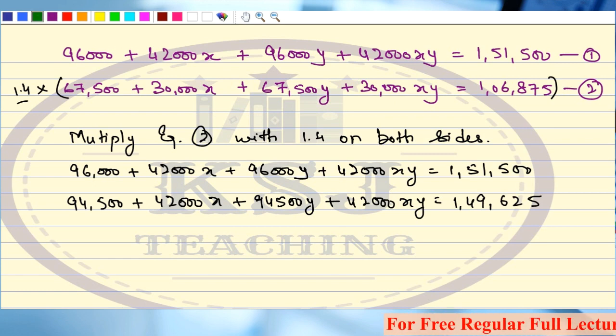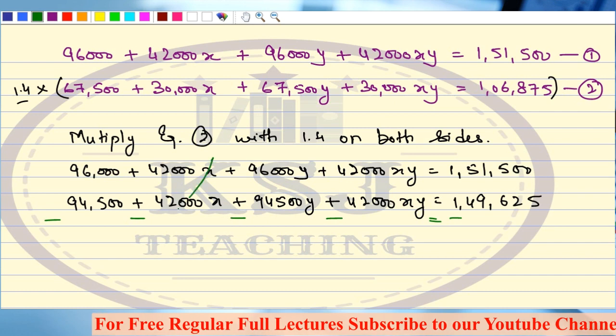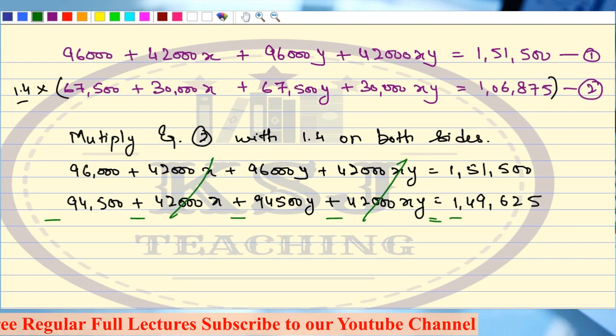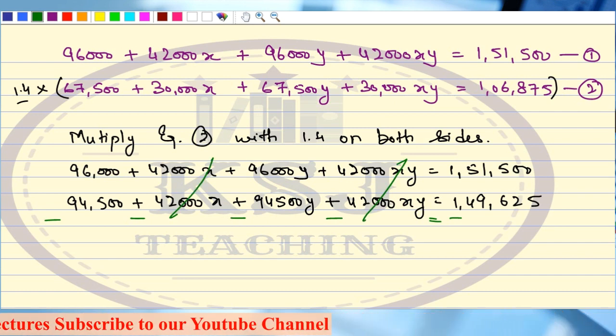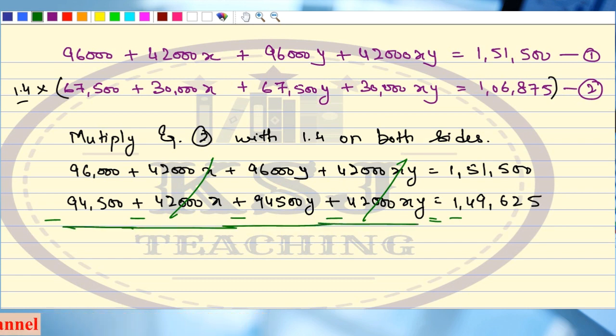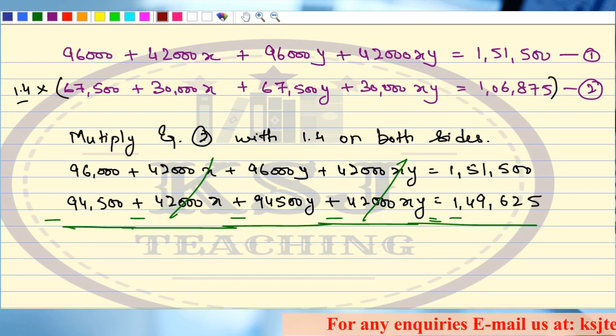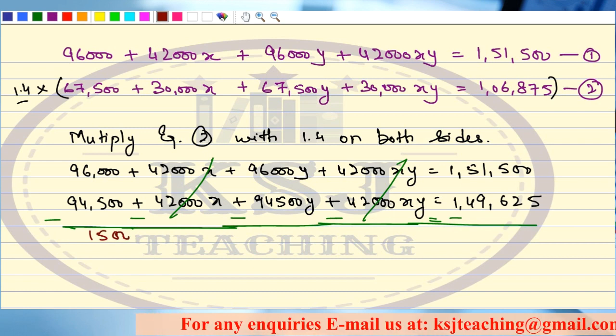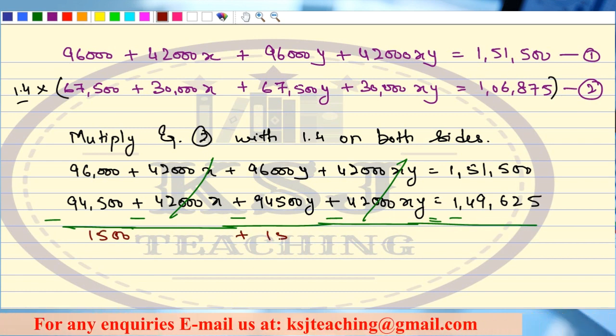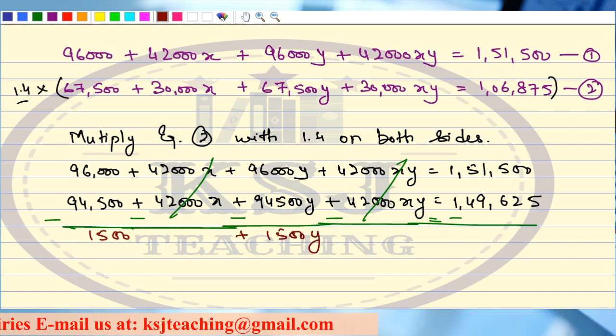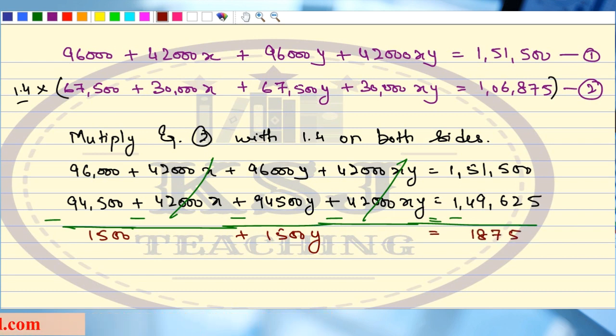You know how to solve it? Sir, we will subtract it because all the plus signs are there. So this figure will get cancelled out. So what we are left with is 1,500 from here, 1,500 plus 1,500y is equal to 1,875.